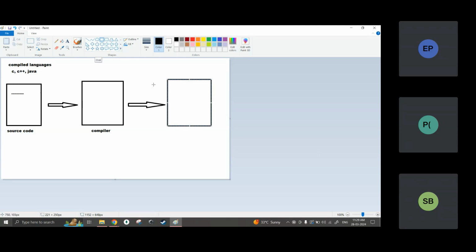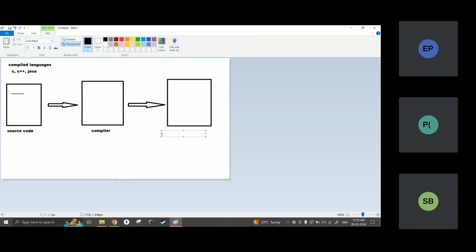That code is understood by our system. So here I will write machine understandable code. This compiler is very important when we are going with compiled languages. What is the meaning of compiled language? It is a language which cannot be directly run on a system, but needs to be compiled using a compiler, converting the code after compilation. Compilation means converting source code into machine understandable code.